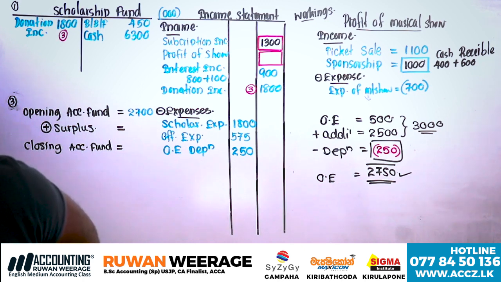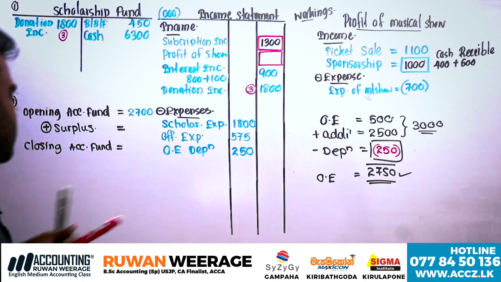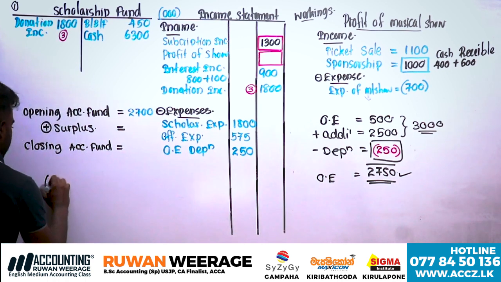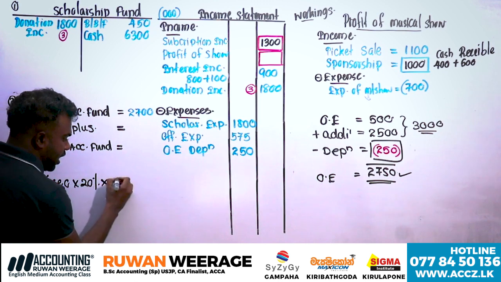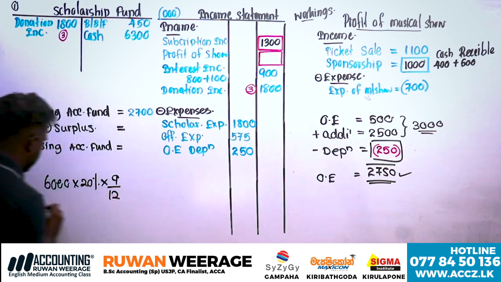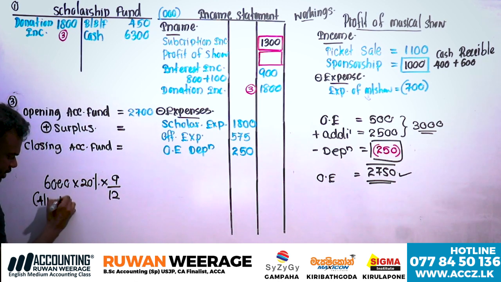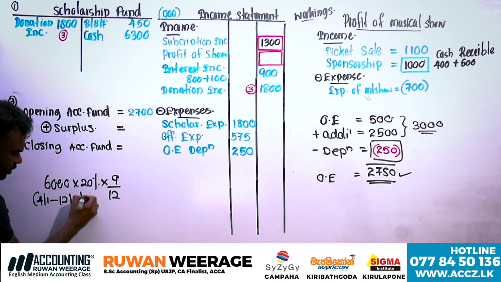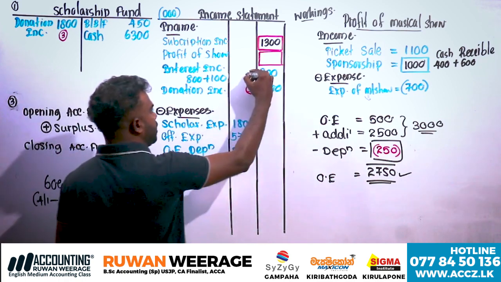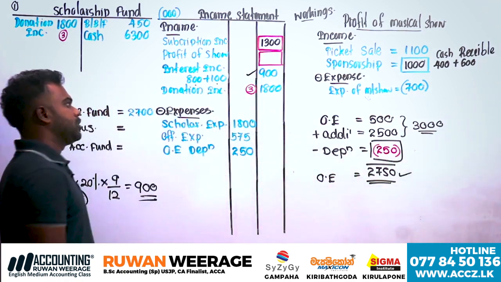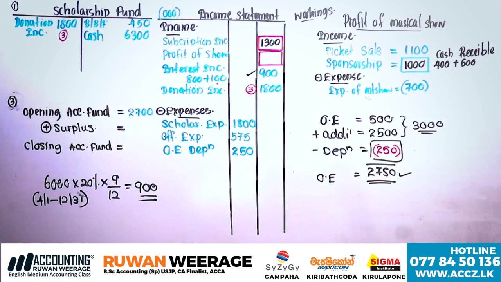April 1st to December 31st, the accounting period, is 9 months. Therefore total interest income should be 900. Already recorded: received 800, receivable 100. No issues, no need to do anything.